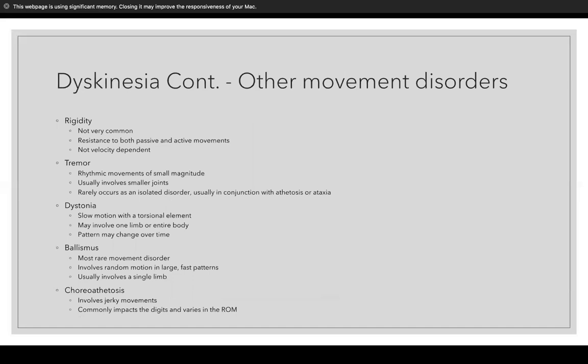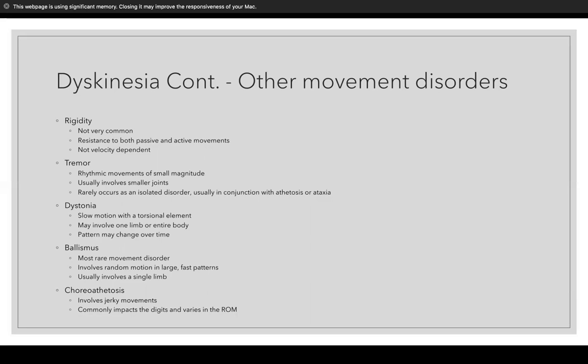So the other types of dyskinetic movement disorders, you have rigidity, which is not very common. That's resistance to both passive and active movements. That's not velocity dependent. Tremors are rhythmic movements of small magnitude, usually involving smaller joints and rarely occurring as an isolated disorder. These are usually in conjunction with athetosis or ataxia.